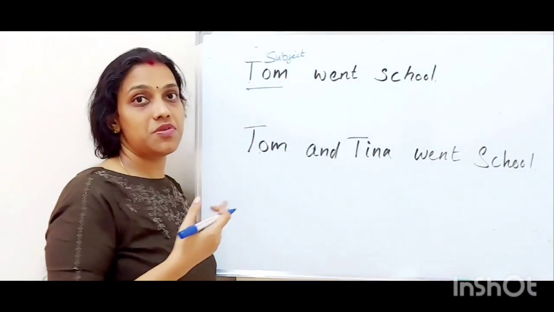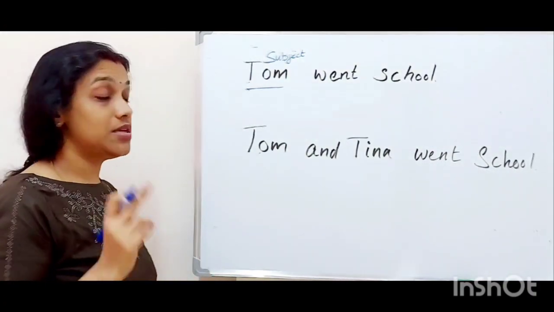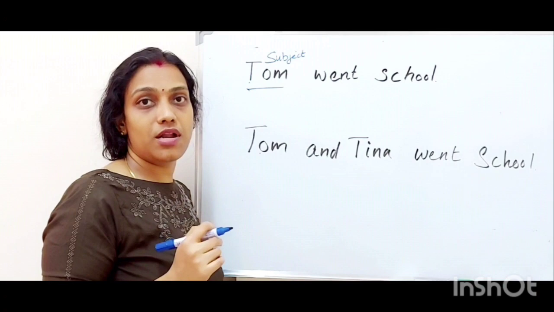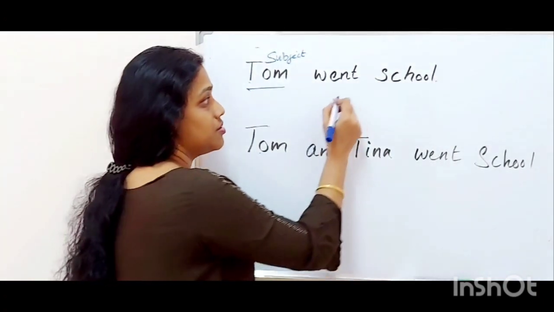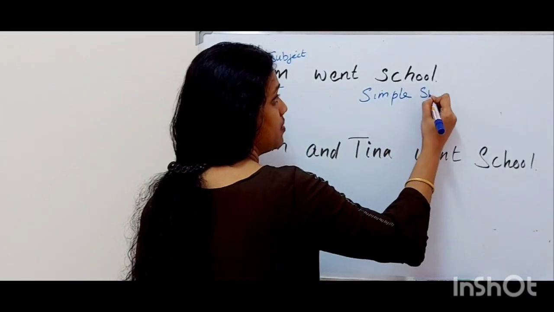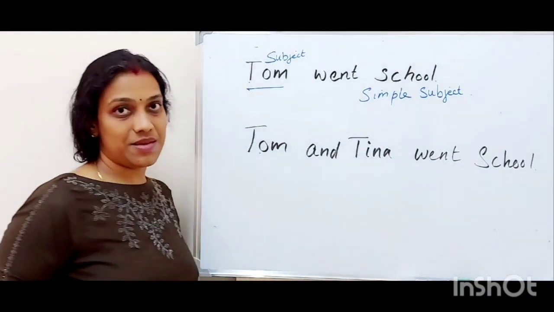Now, how many subjects are there in this sentence? Tom is there. Only Tom is there, right? So there is only one subject in this sentence, and such subjects are known as simple subjects. So here it is a simple subject. So this sentence contains only a simple subject.